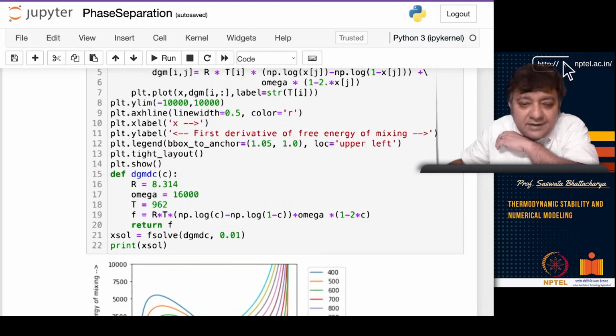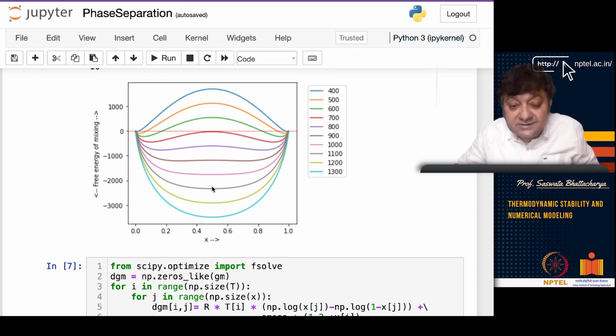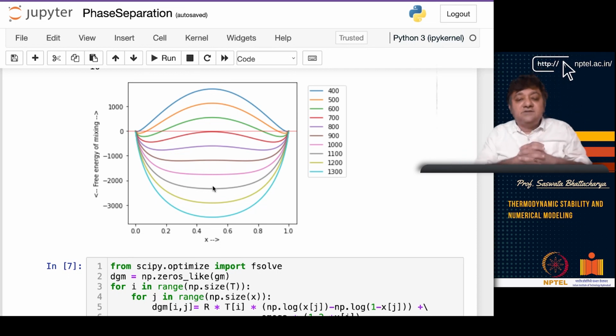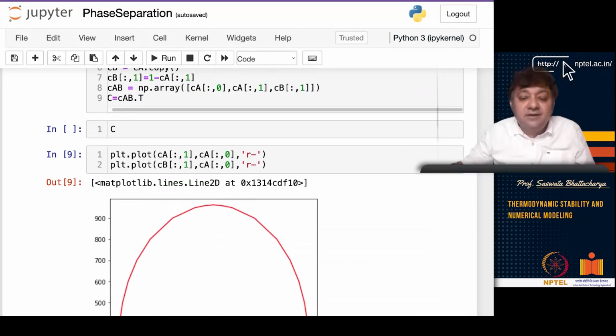Say for example, at 1100, if I look at the curve, the 1100 curve is somewhere here, and this one is somewhere here. So you can see here that you have the minimum at 0.5, and you have a single homogeneous phase, not a maximum. Remember, at 0.5, now 0.5 is your single minimum point. As you go to lower and lower temperatures, your 0.5 now becomes a maximum, and you have some other values at the minimum. So this is what we have looked at, phase separation.